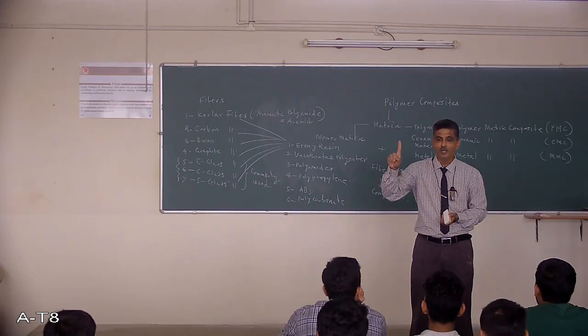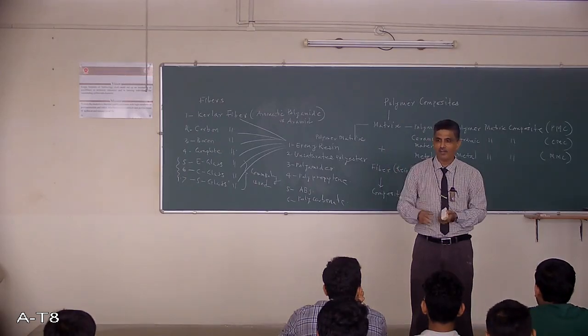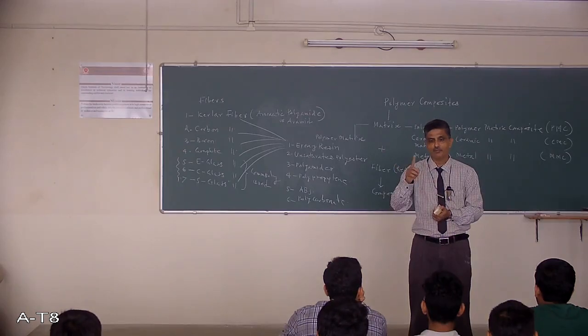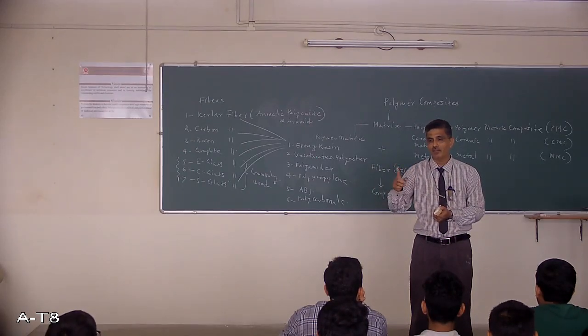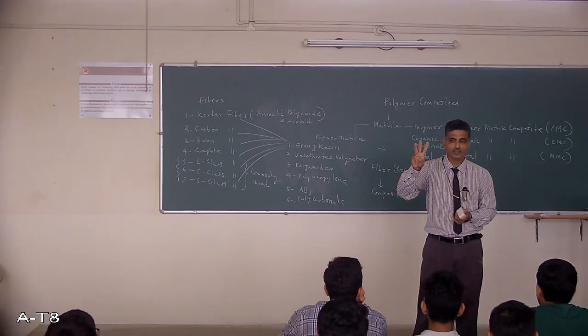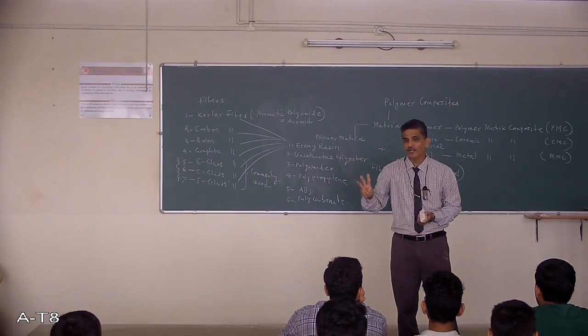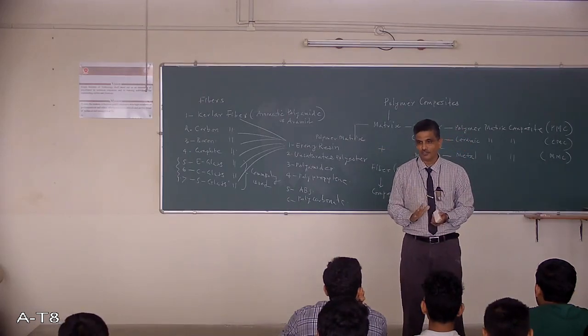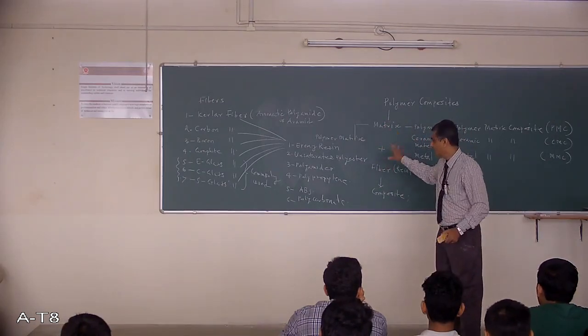Pultrusion, filament winding, and prepreg: three processes for composite. So composite manufacturing is different from polymer processing, for your information. Any doubts? Polymer composites.